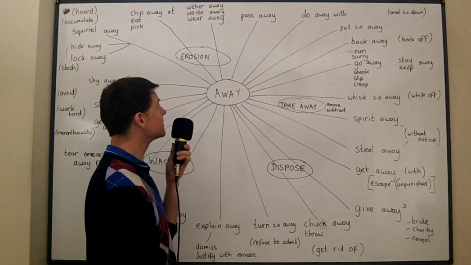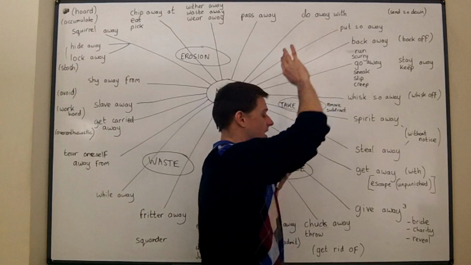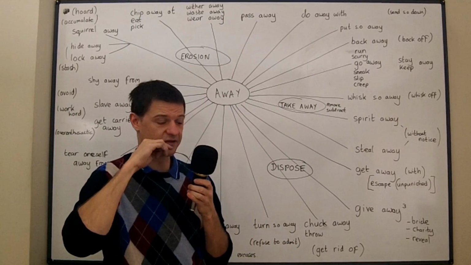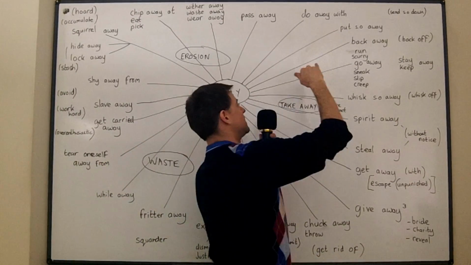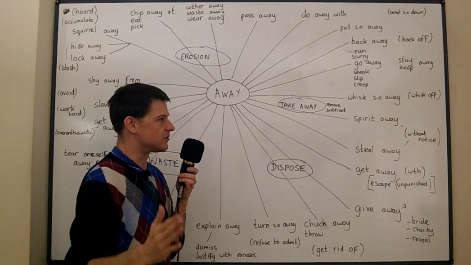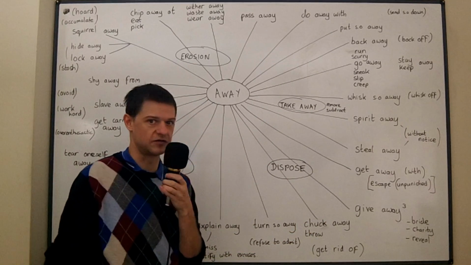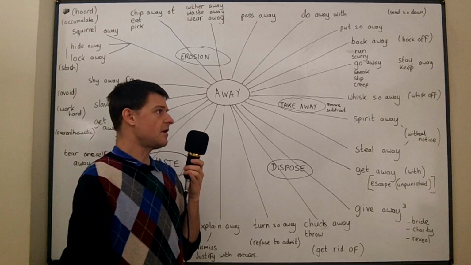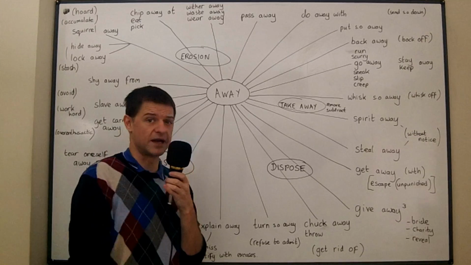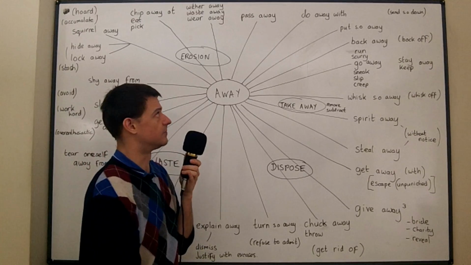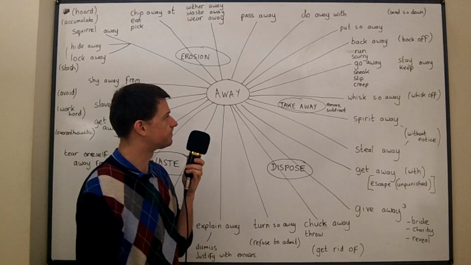So let's start with do away with, which has come up in a number of other classes. Do away with generally means abolish, get rid of, but perhaps abolish is even closer, because we often say, I don't know, some people might want to do away with income taxes, for example, get rid of them, abolish them.